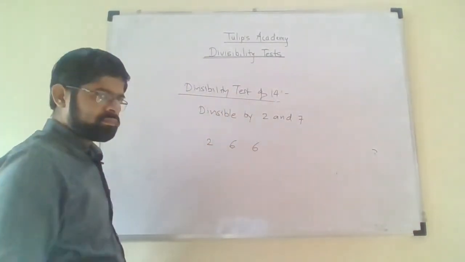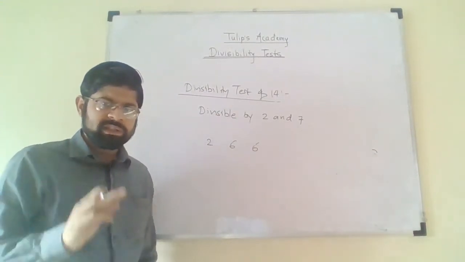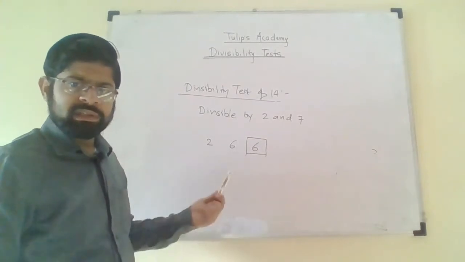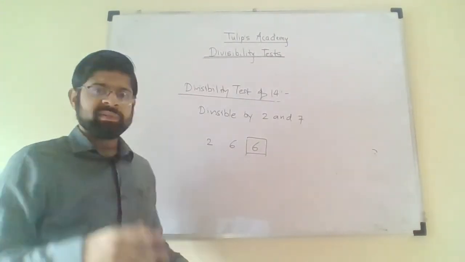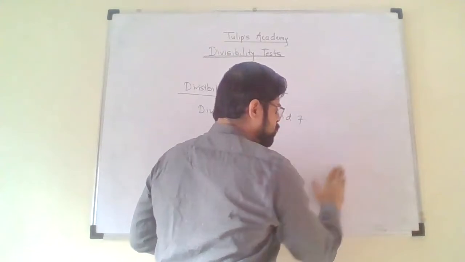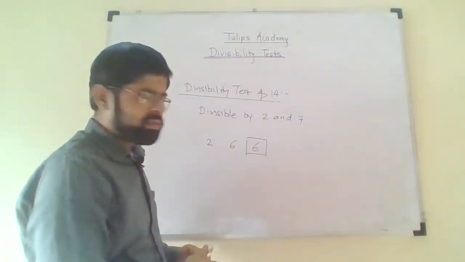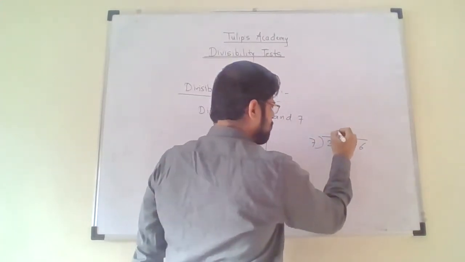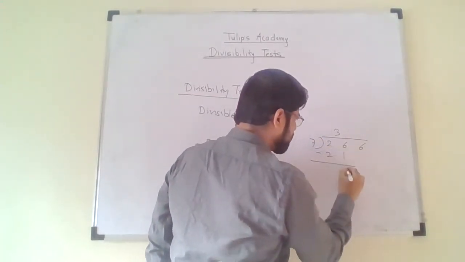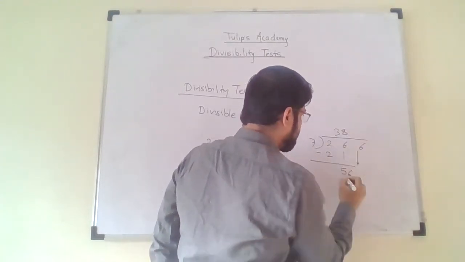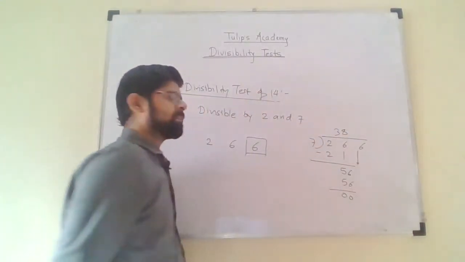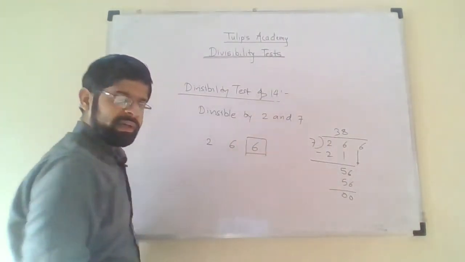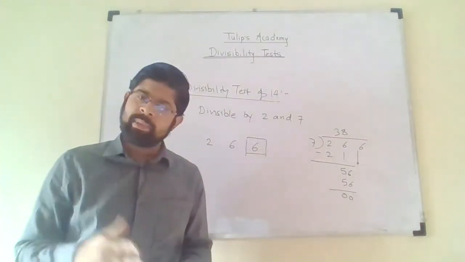266. Now let us check whether this number is divisible by 2. For that purpose, consider the units place. Yes, the units place contains an even number, so it is divisible by 2. Now let us check whether the number is divisible by 7 or not. For that purpose, let us actually carry out the division. No option, you have to carry out the division here. So 266 divided by 7. 7 threes are 21. 26 minus 21 is 5. Take this 6 below. 7 eights are 56. Yes. So this given number is divisible by 2 as well as 7, and therefore the given number will be divisible completely by 14 also.